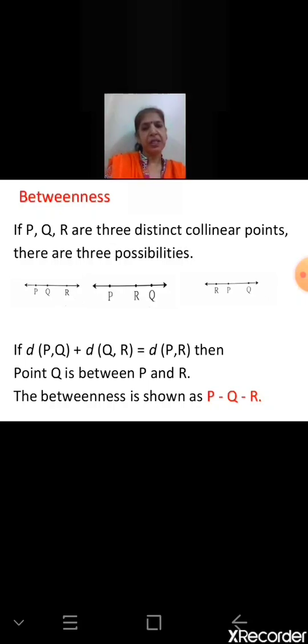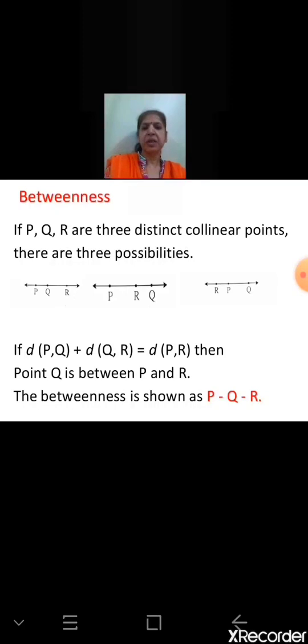First one, see the picture, that is the figure. Point Q is between P and R. Second, R is between points P and Q. And next, P is between points R and Q. So when you draw three distinct collinear points, there are three possibilities. So check yours, which one you have done.